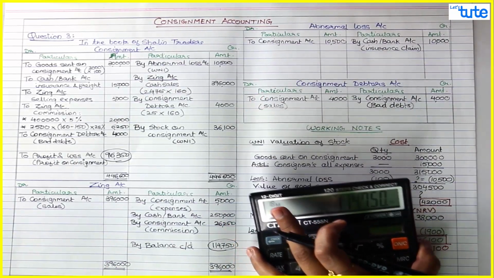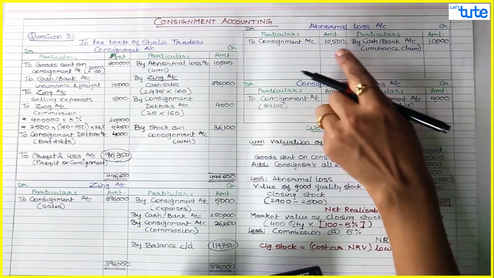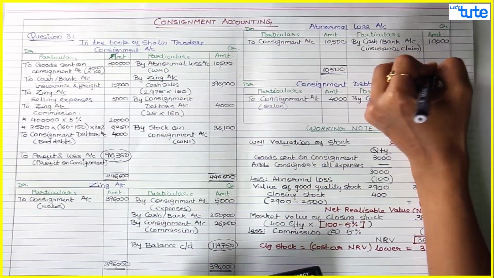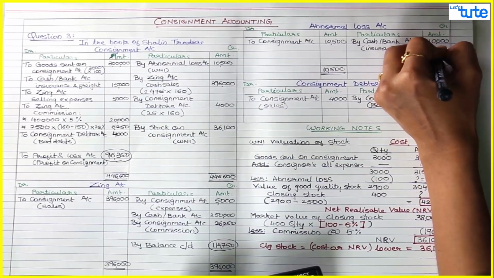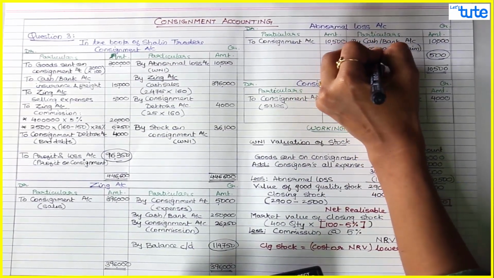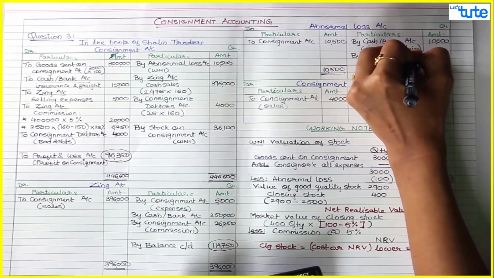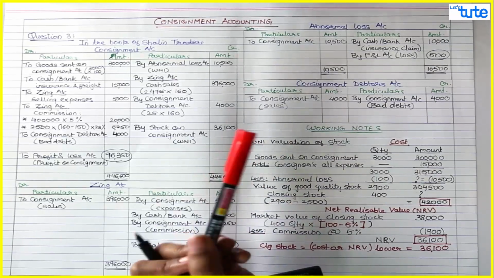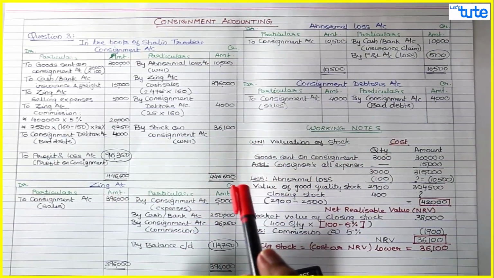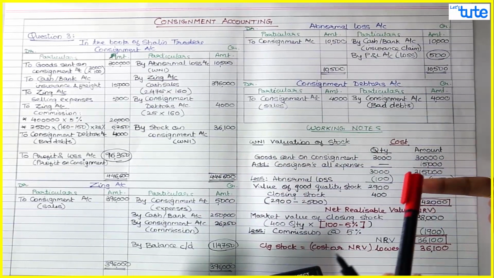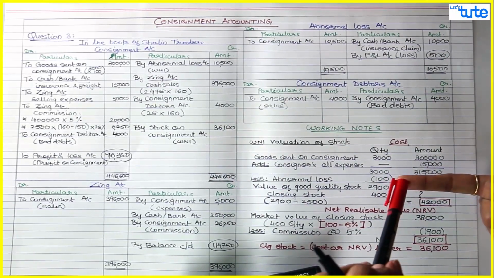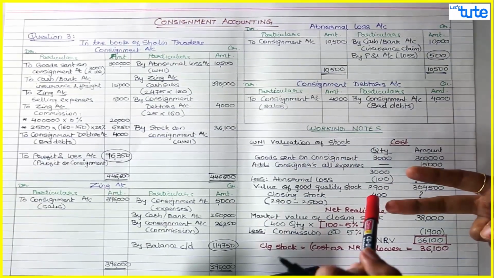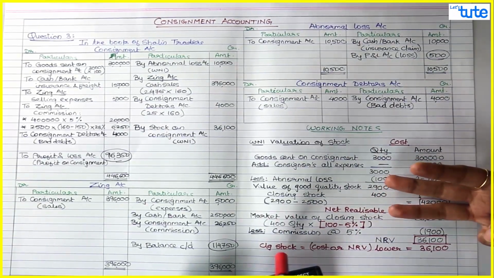Next, abnormal loss account. Now in case of abnormal loss, there was a loss of 10,500, but out of which we have received a claim of 10,000. So there is only a net loss of 500, which would be transferred to P&L. So guys, this abnormal loss account is very simple. These are the three effects which you generally do in your final accounts. If you remember, whenever there is loss by fire, we give three effects: trading credit with the entire amount of goods lost, then asset side, if the insurance claim is receivable, that amount of claim, and whatever is the net loss, that goes to P&L debit.